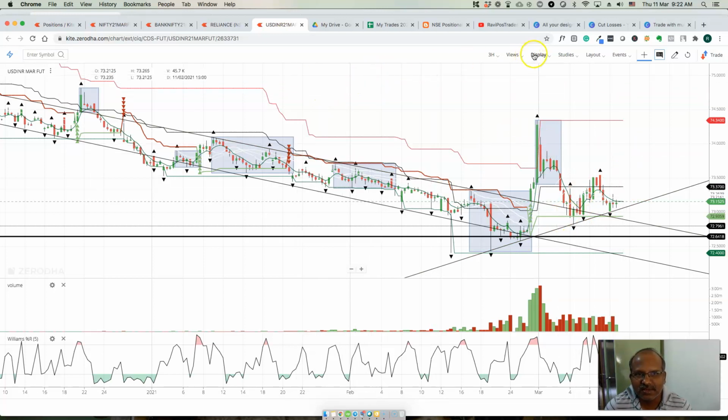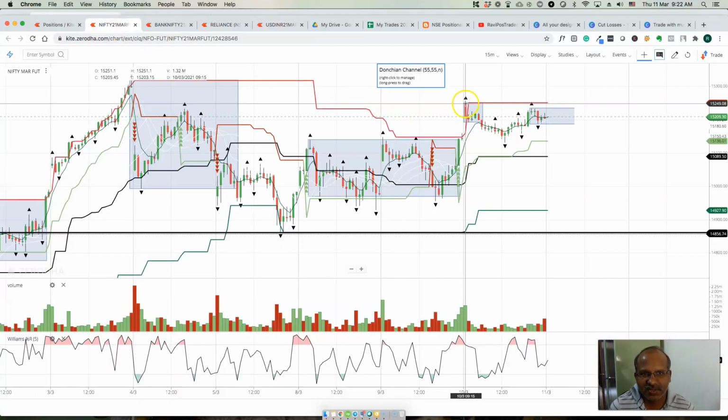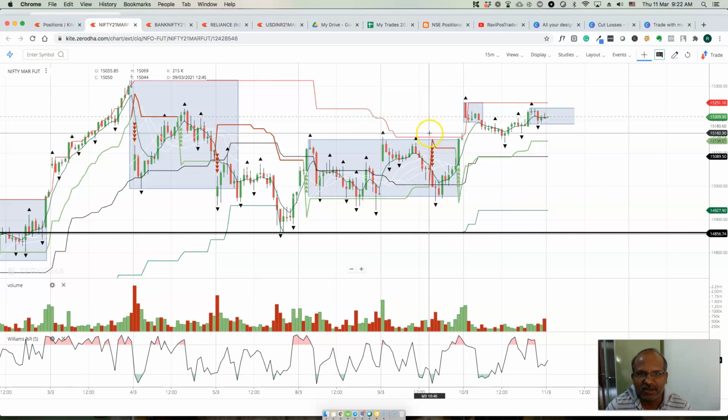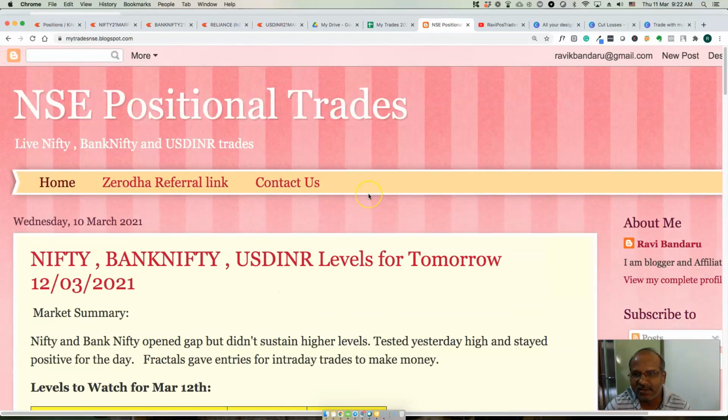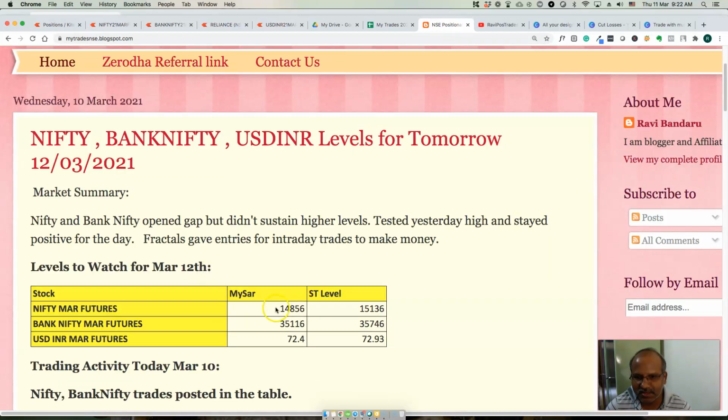As we discussed, let us see the dual lot strategy. So what is this dual lot strategy? It's combined with MySR levels, that is stop and reversal levels. I am posting these stop and reversal levels for Nifty, Bank Nifty and USD INR. Basically, the dual lot strategy is nothing but whenever we enter a trade, we enter with two lots.